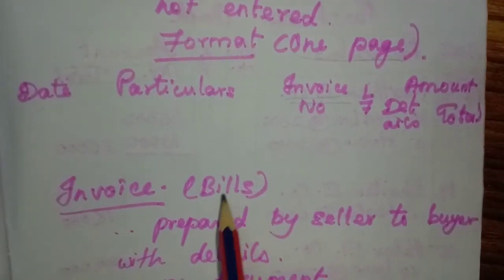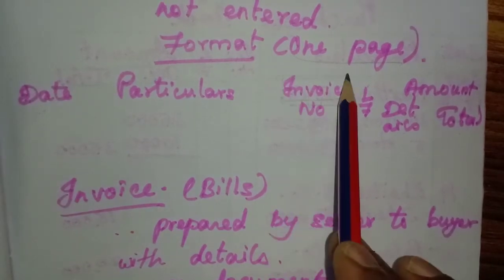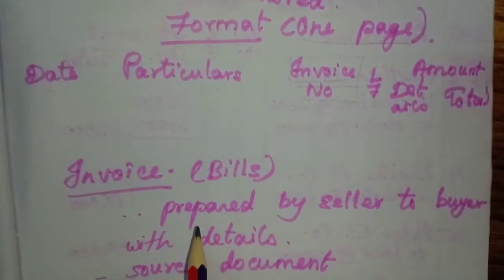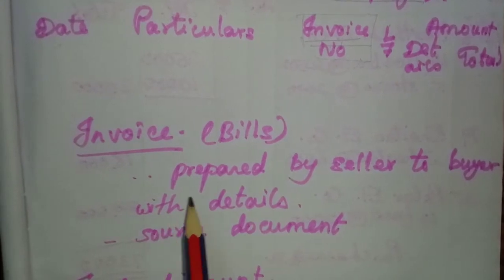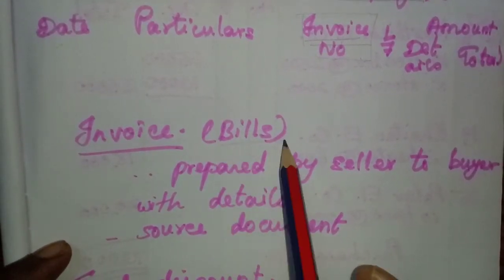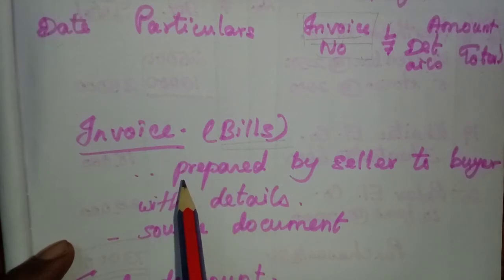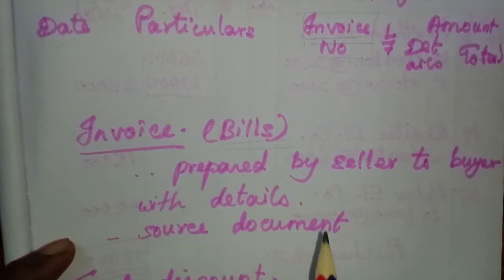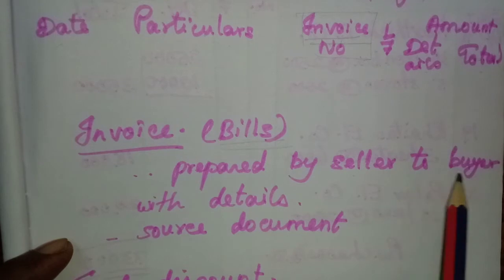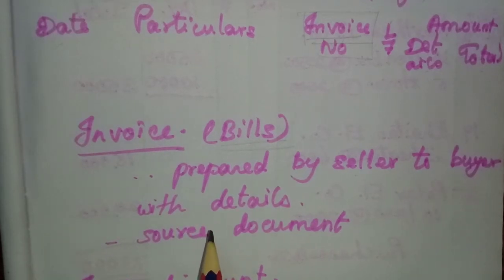Now let us learn about the invoice. What is an invoice? We call it, in short, a bill, or a statement. Who will prepare this invoice? It is prepared by the seller for the buyer with all the details of the products that they purchase.